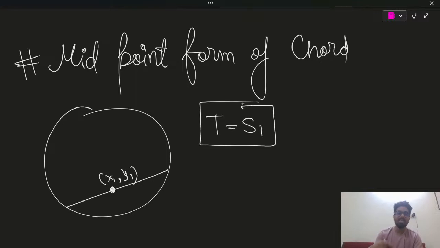What is T? Replace x squared with xx1, y squared with yy1, x with (x plus x1)/2, and y with (y plus y1)/2. S1 is x1 squared plus y1 squared plus 2gx1 plus 2fy1 plus c. Okay, we have done this. All right, so common chord we have done. Okay guys, polar is no need to do. Okay, last part, and I guess, yeah, last part of this.